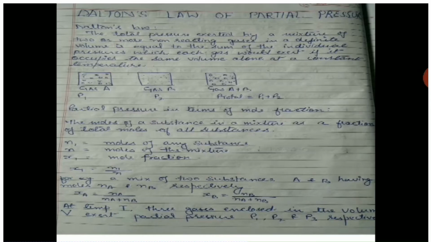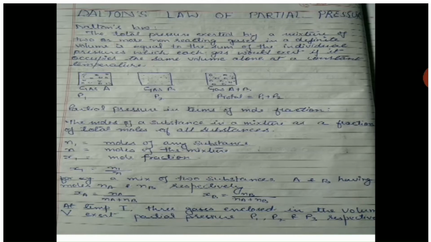We can express partial pressure in terms of mole fraction also. The mole fraction is the moles of a substance in a mixture as a fraction of total moles of all the substances. Suppose n1 is the moles of any substance present in n moles of the mixture, then the mole fraction x1 will be x1 equal to n1 upon the total number of moles of the mixture, that is n. So for a mixture of two substances A and B having moles na and nb respectively, xa is equal to na upon na plus nb, and xb will be equal to nb upon na plus nb.